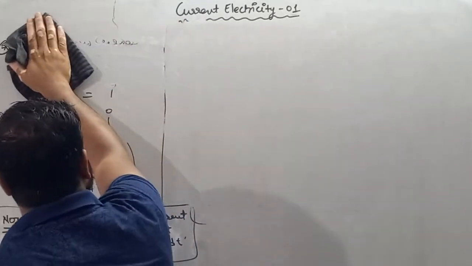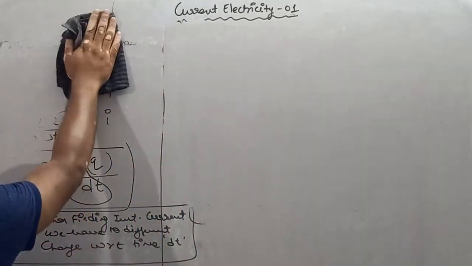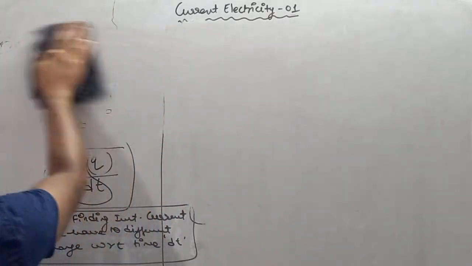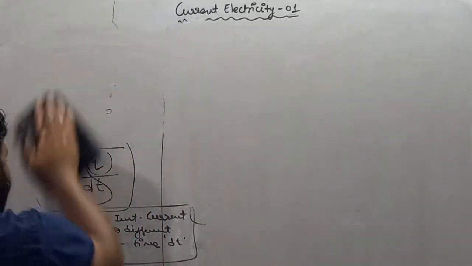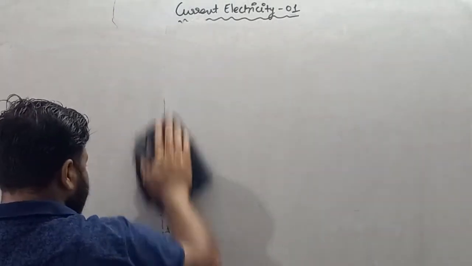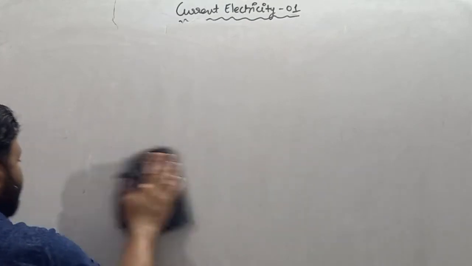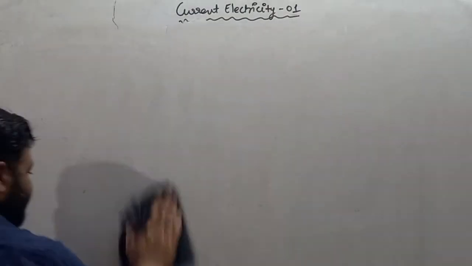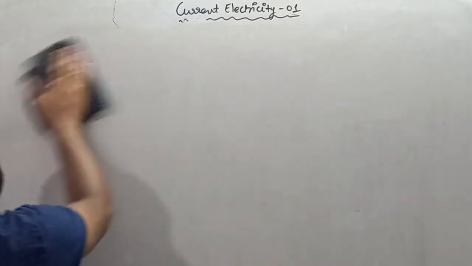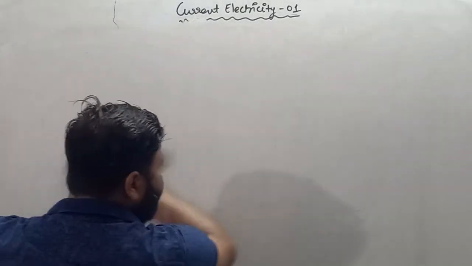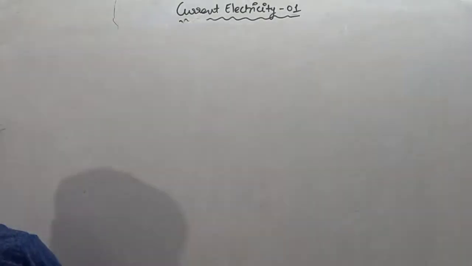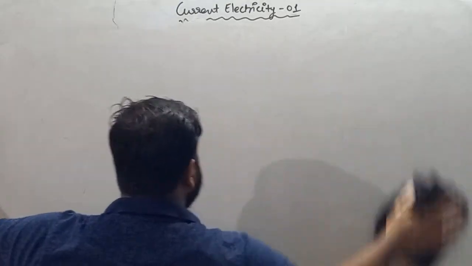Instantaneous current is nothing but dq by dt. This formula implies you have to differentiate the charge with respect to time, and you will get the value of instantaneous current. So let's do some numericals on the basis of instantaneous current and average current.